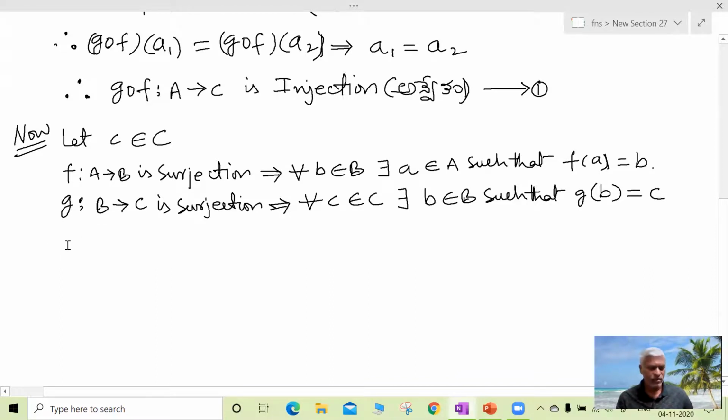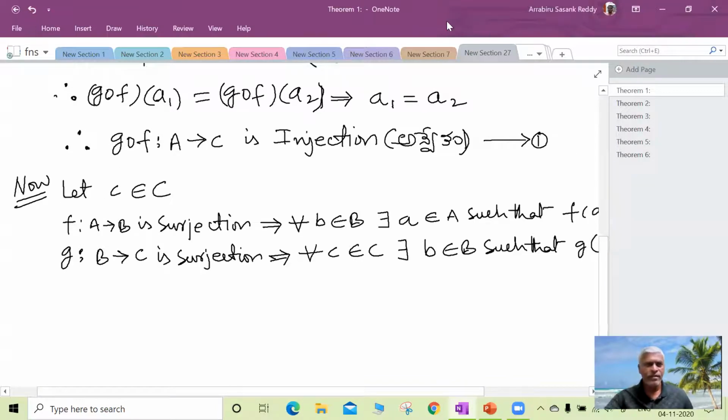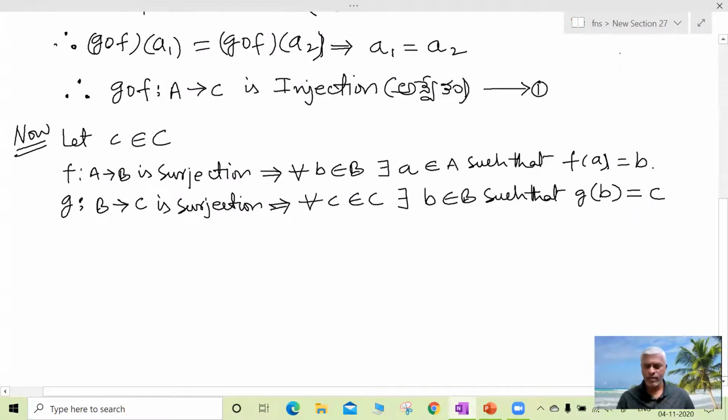Now for an element c, c is equal to g of b, therefore I will select the pen. Therefore c is equal to g of b.